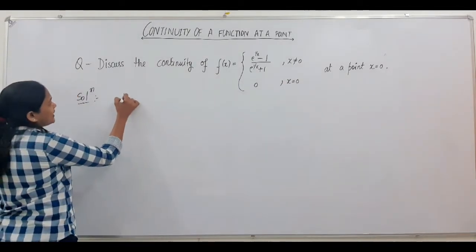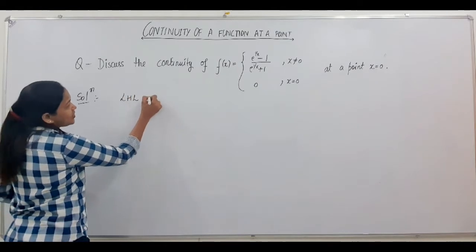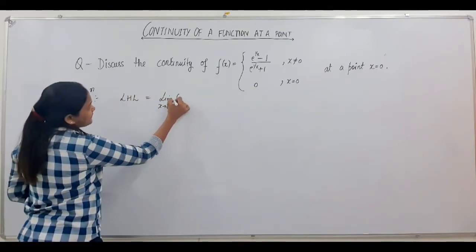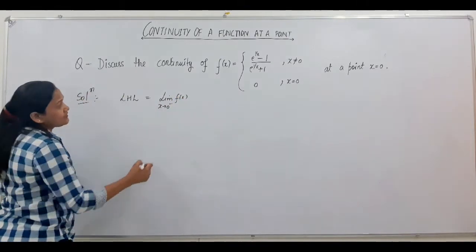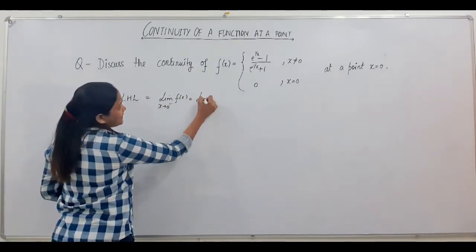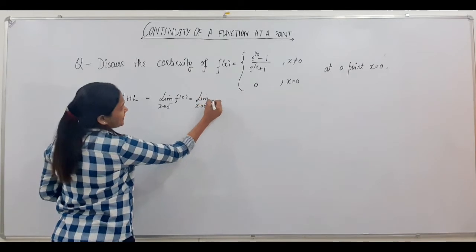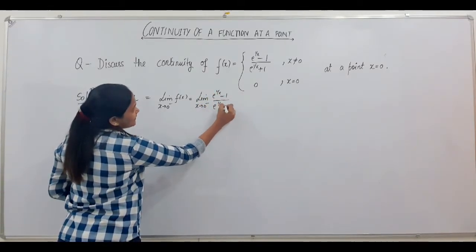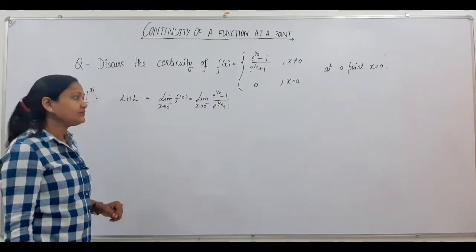So let us take our left hand limit first. Your left hand limit is limit x tends to 0 minus f(x), which equals limit x tends to 0 minus (e to the power 1 by x minus 1) upon (e to the power 1 by x plus 1).